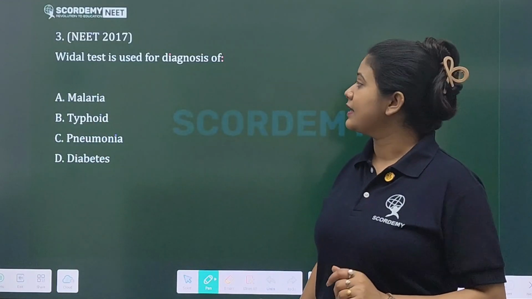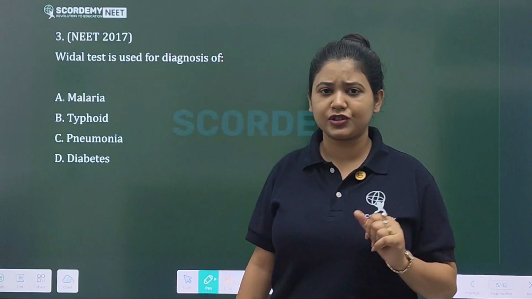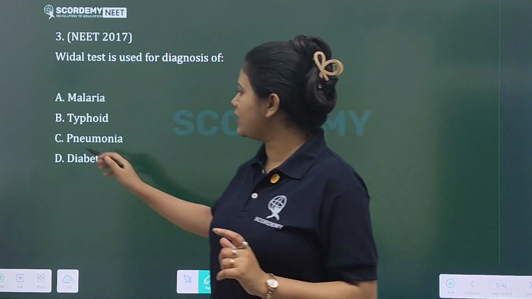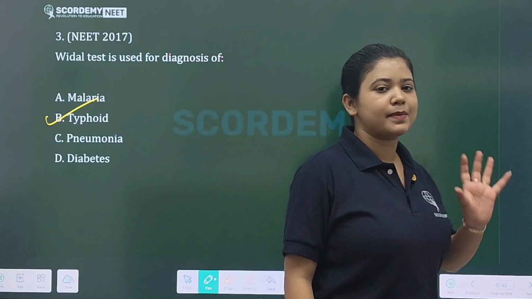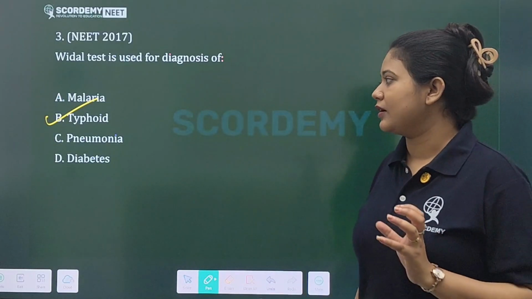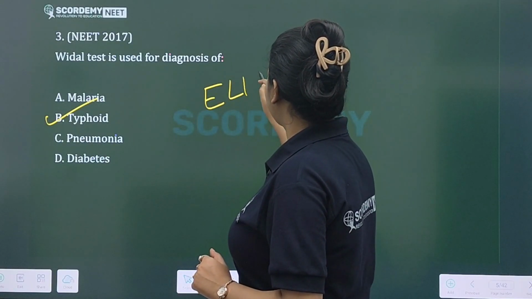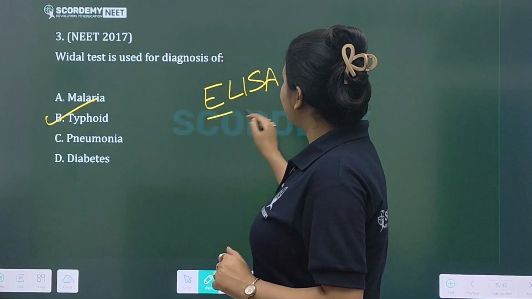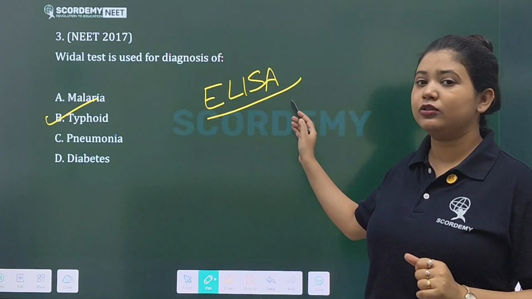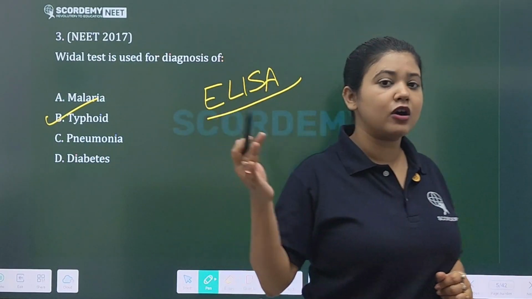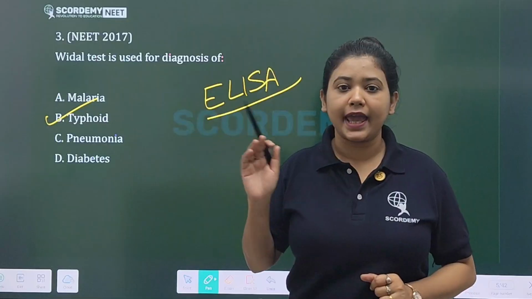So Widal test is used for diagnosis of, this is a very simple question, what? This is mainly typhoid. Widal test, typhoid. Similarly there are other specific tests, like the ELISA test. You will see a question on ELISA, a very repeated concept. This diagnostic test is used for which kind of disease? For AIDS.